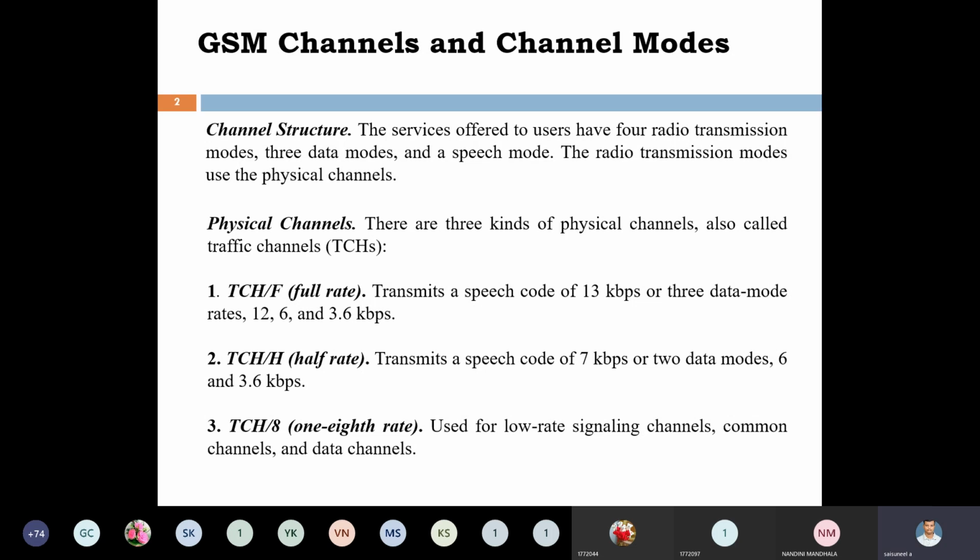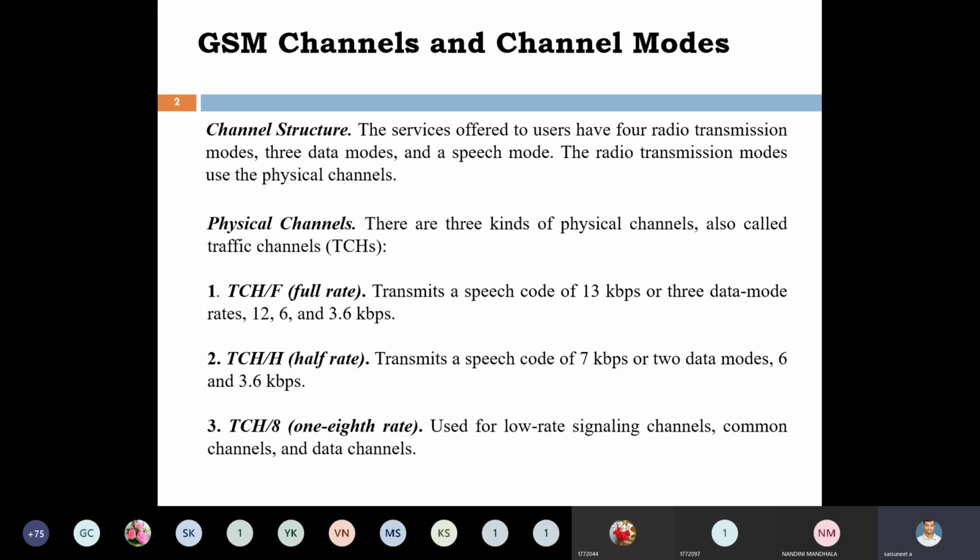Here these physical channels or traffic channels can be divided into 3 types based upon the data rate: TCH/F, TCH/H, TCH/8. TCH/F is the full rate, which is high speed transmission. This full rate traffic channel transmits with a speech code of 13 kbps, that is, voice transmission is done at 13 kbps.